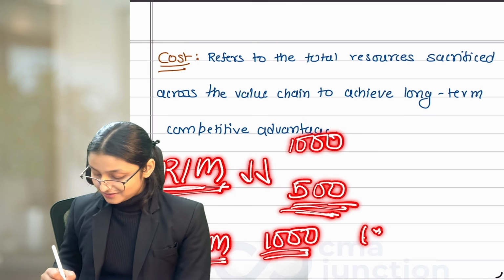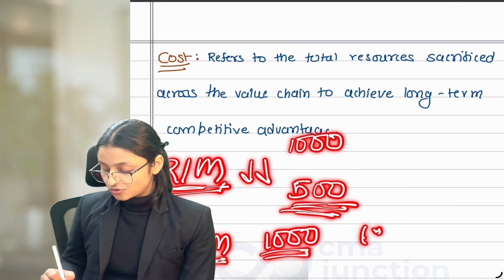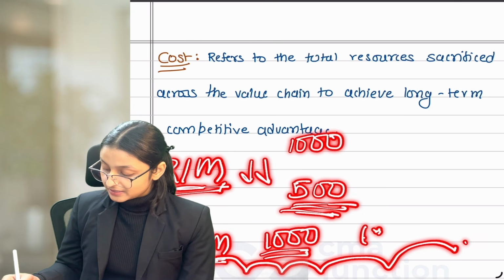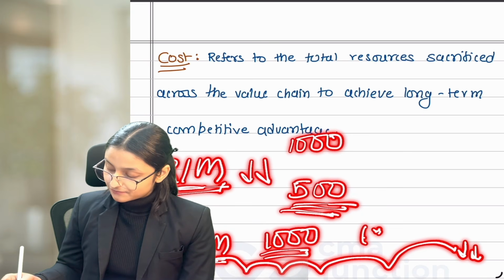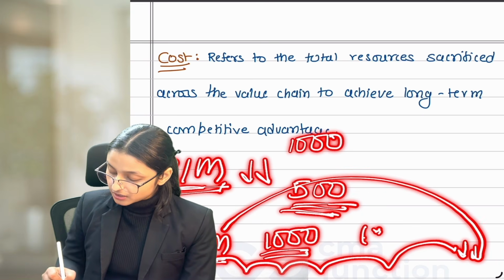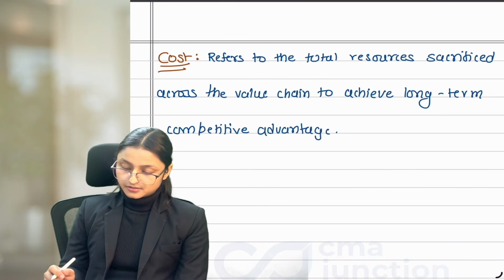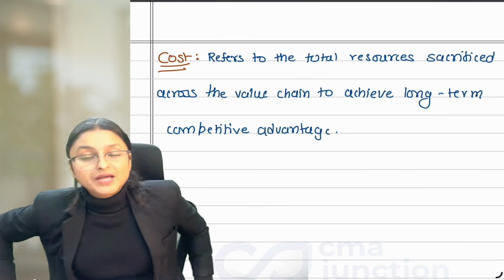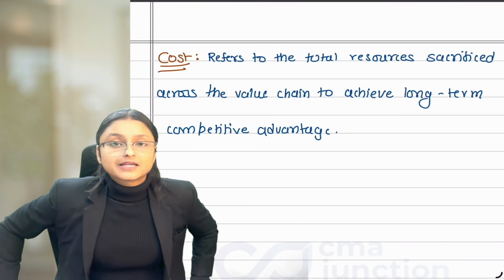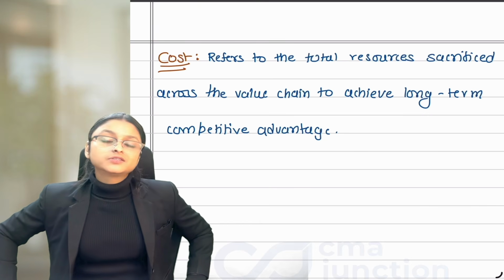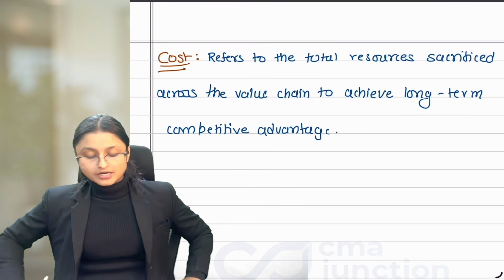When I see that this particular activity's cost is helping the other value chain activities incur lower cost, why am I able to see that? Because I am thinking about this cost as a strategic resource, not only as an expense. So, strategic cost management says, don't see cost only as an expense. See cost as how advantageous it is to achieve your long-term strategy.